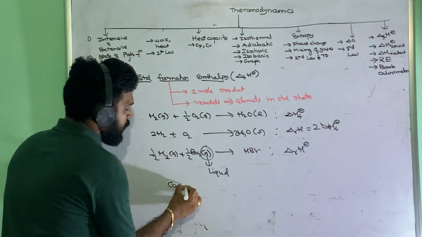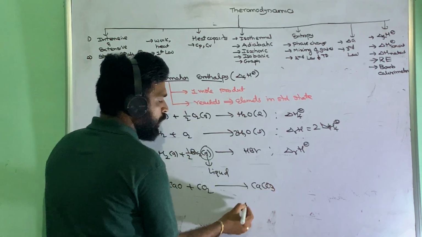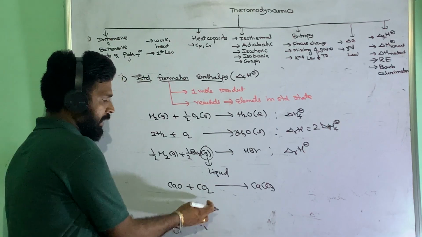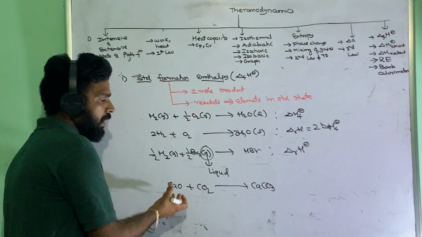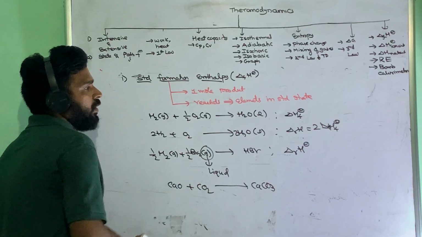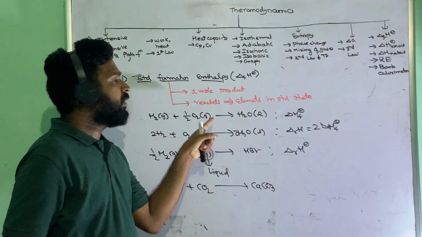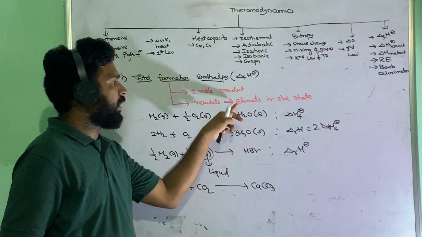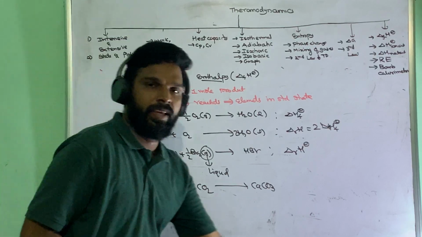Same way, calcium oxide reacting with carbon dioxide and giving calcium carbonate. You are getting 1 mole of product, but the reactants are not elements, so that's why it does not come under formation enthalpy. So 1 mole of product you have to get from its reactants, and the reactants should be elements in standard state. That is the standard formation enthalpy.